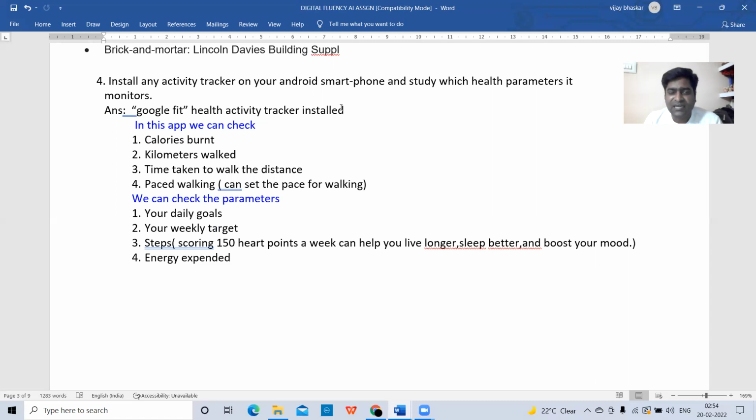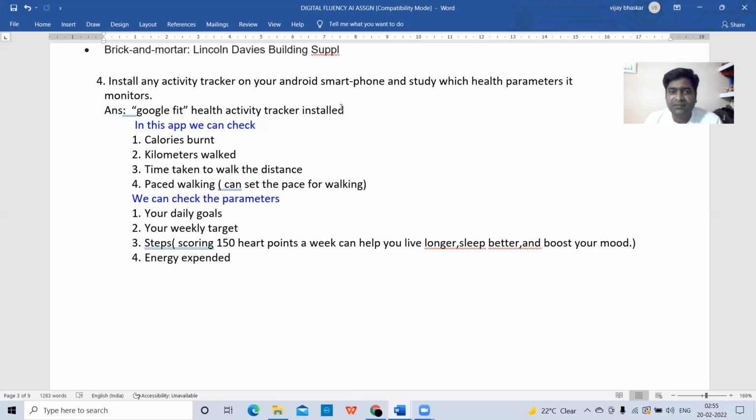It can also track your pulse rate and your heartbeat rate. Everything will be tracked by this app. Such types of apps are called activity trackers. You can get plenty of them on Google Play. You go to Google Play on your mobile phone, type activity tracker, and it will give a number of trackers.